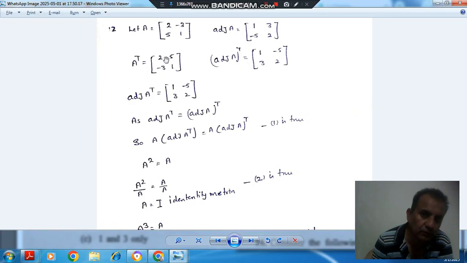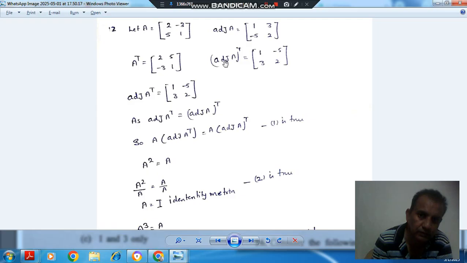So first column will be 2, minus 3 and second column will be 5, 1, and its adjoint is: interchange them and change their sign. So it will be 1, 2 and minus 5 and 3 here. First row will be 1, minus 5 and second row will be 3, 2.